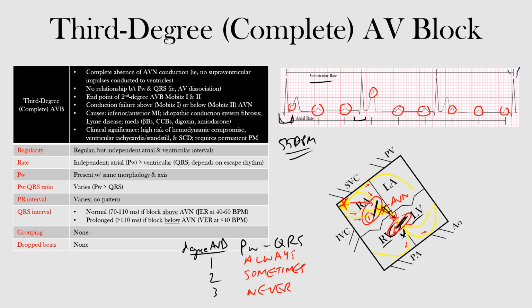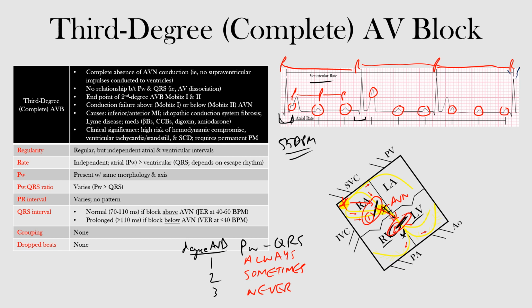Now, clinically speaking, these patients are at high risk of hemodynamic compromise, ventricular standstill, VTach, and sudden cardiac death, and they really need monitoring and a permanent pacemaker placed. In terms of the regularity of the rhythm, it's a regular rhythm, but remember, these are independent atrial and ventricular intervals. The R to R intervals will be constant throughout, and so will the P to P intervals. But they'll all be at their own independent rate. And that's where we get to next.